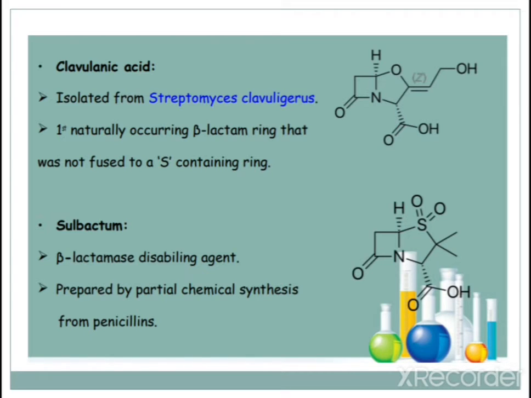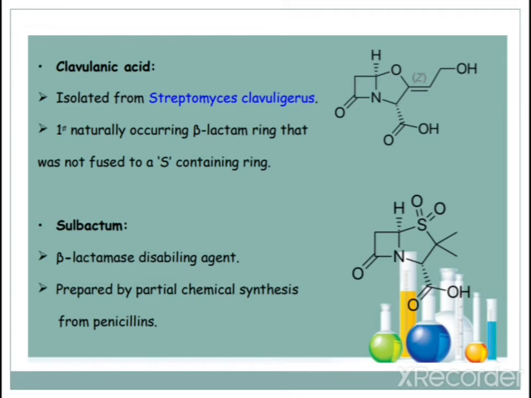And at position 2 you can see the Z configuration will be there. It is important for your GPAT examination also, so the Z configuration should be remembered. The next example is your sulbactam. Here you can see the structure of sulbactam. Instead of a single sulfur there is a sulfoxide, meaning S double bond O, double bond O. So this is a beta lactamase disabling agent.